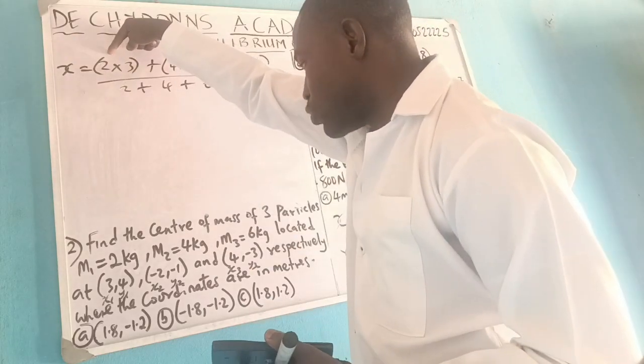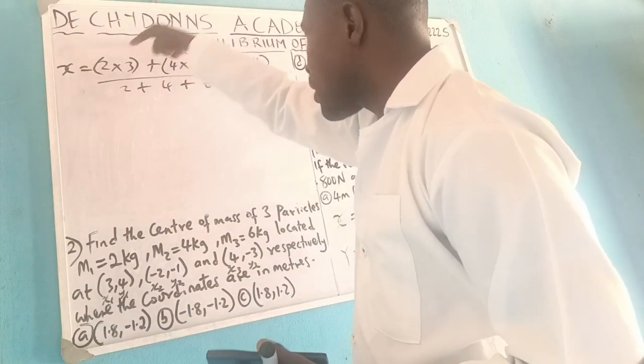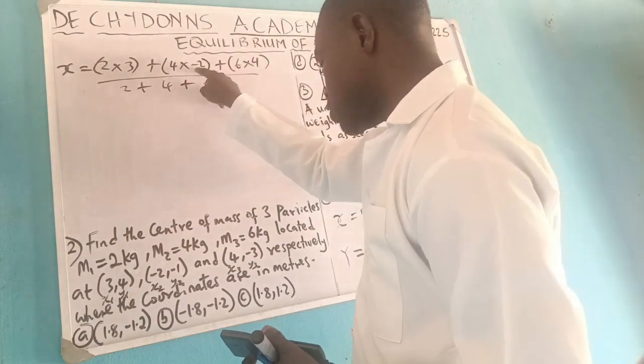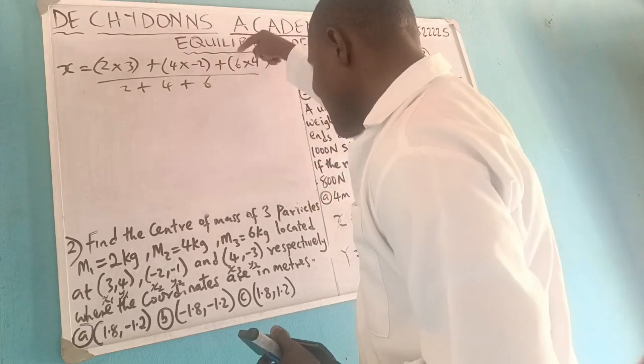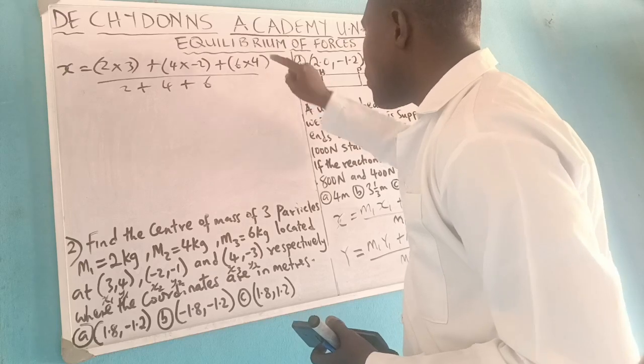We say 2 is the first one times x1, 3, plus 4 times what? x2, minus 2, plus 6 times what? x3 is 4.